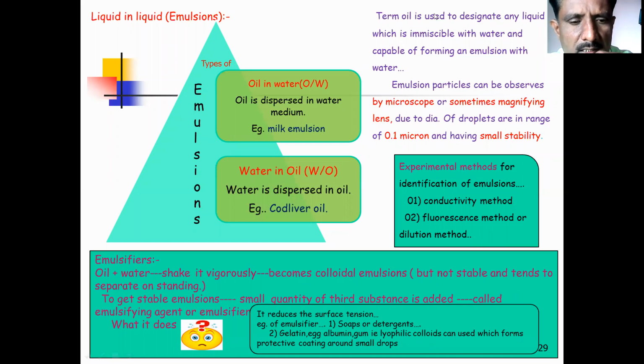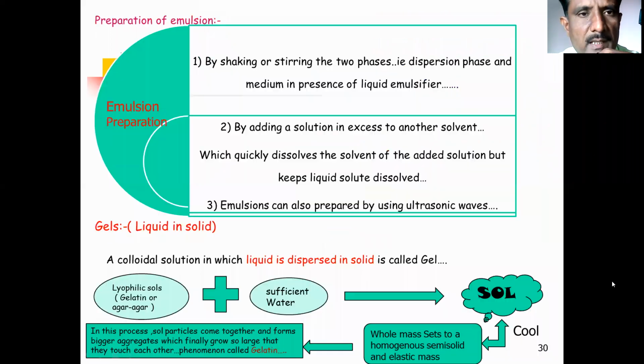Due to the addition of an emulsifier, the surface tension between oil and water is decreased. For example, soaps or detergents are the best emulsifiers. Gelatin, egg albumin, gum or lyophilic colloids can be used to form a protective coating around the small oil drops. These are some examples of emulsifiers.